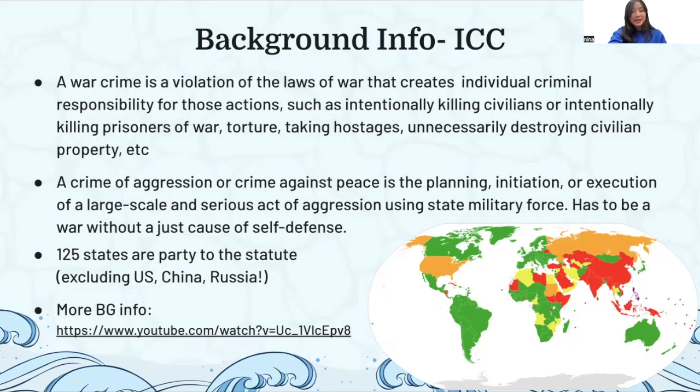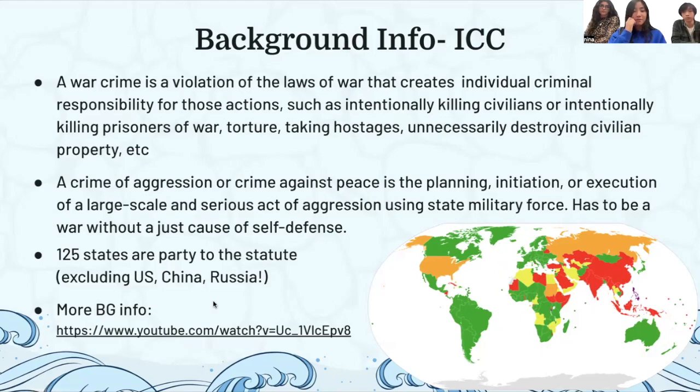Part of the ICC is that 125 states are party to this statute, but this excludes three really big countries, which is the US, China, and Russia. This map over here shows which countries are not part of it. Red is completely opposed. Orange is they don't support it, but they kind of observe it. Yellow is kind of on the brink. Green is they've submitted.